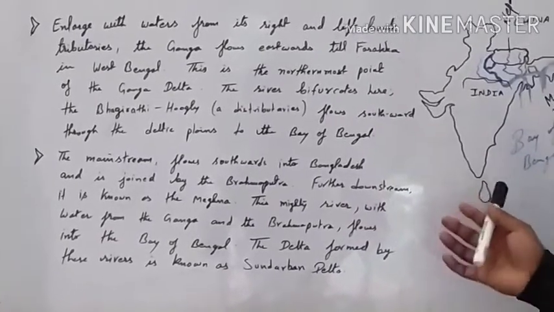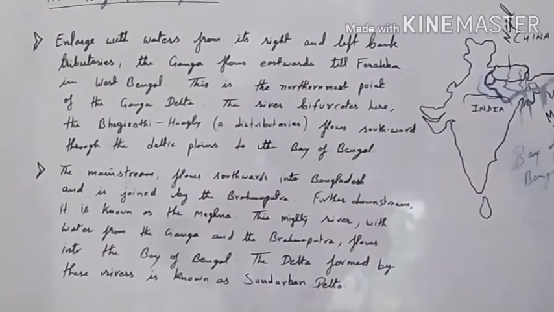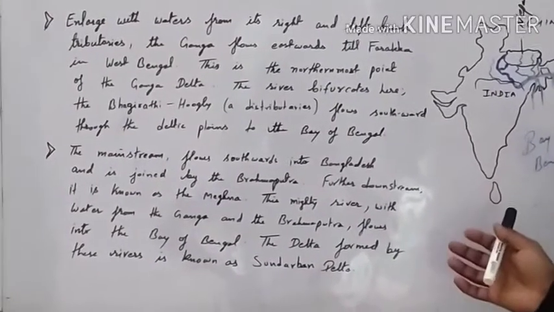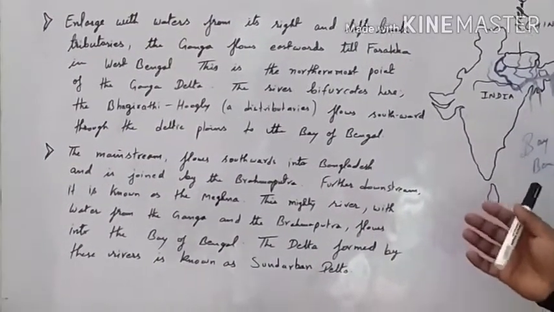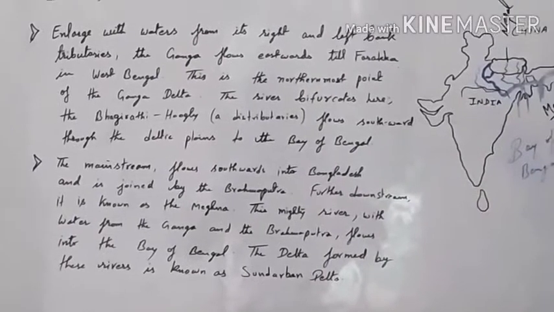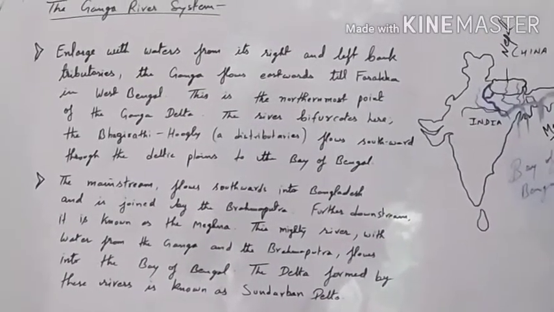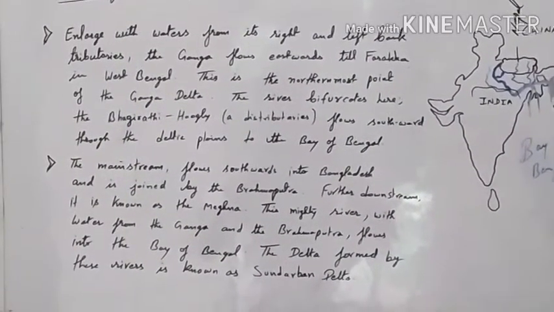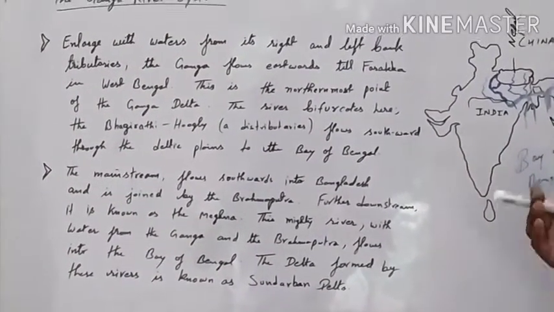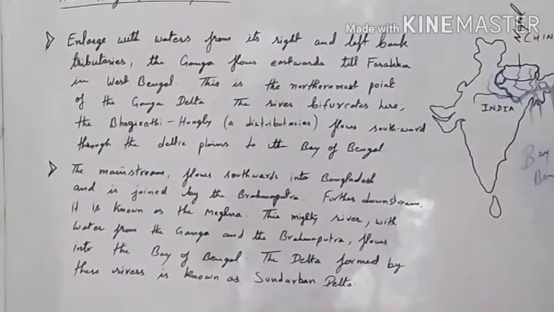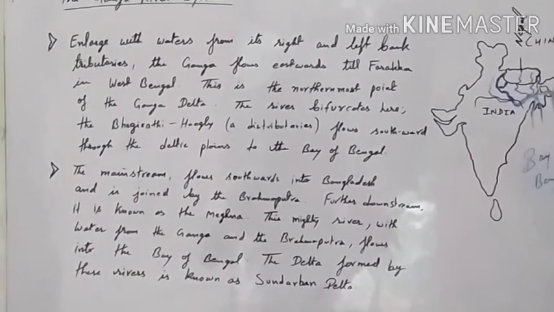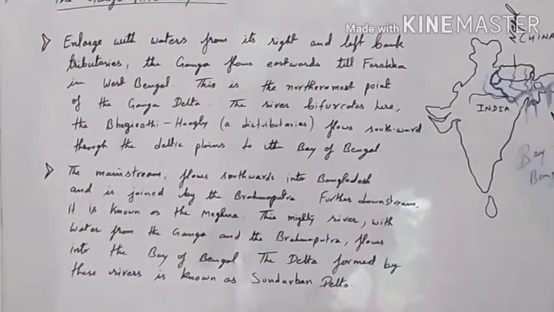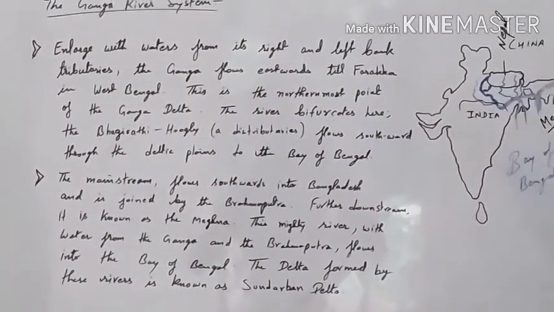There is a special thing about this name. Let us understand this also. The Sundarban delta derives its name from the Sundari tree, which grows well in the mainland. That means the name Sundarban has come from the Sundari tree, a special kind of tree which grows here. From this name only, the name Sundarban has been derived. So I hope you understood this.